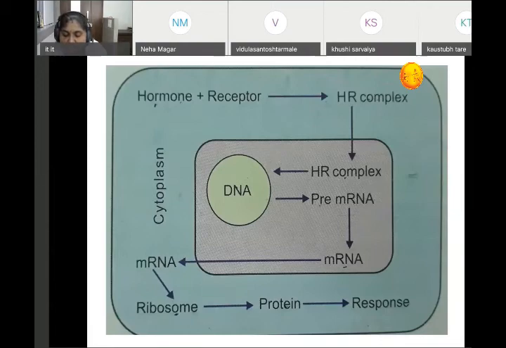Okay, this is your first lecture, Introduction to Endocrinology. Now, please write down what you have to see in endocrinology. Number one, where the target organ is present, like the pituitary gland, where it is present anatomically. The second, hormones secreted by it. Suppose we are taking the anterior pituitary gland, which is situated anatomically in the brain. Then the hormones secreted by the anterior pituitary as well as the posterior pituitary.